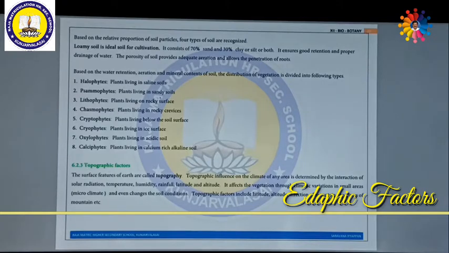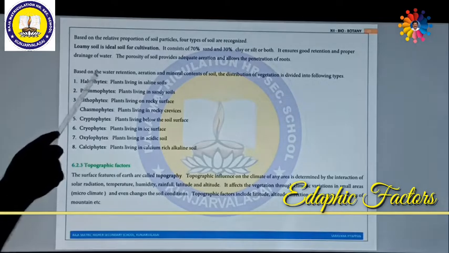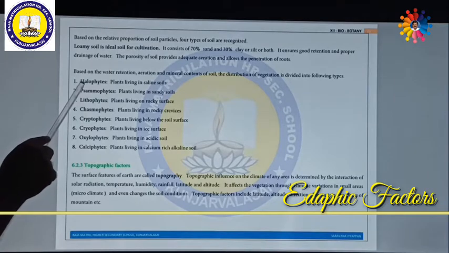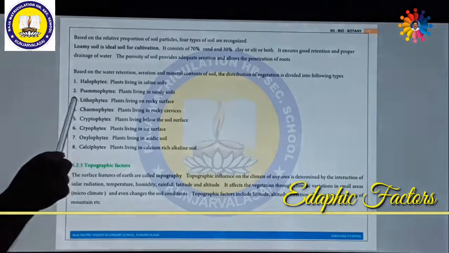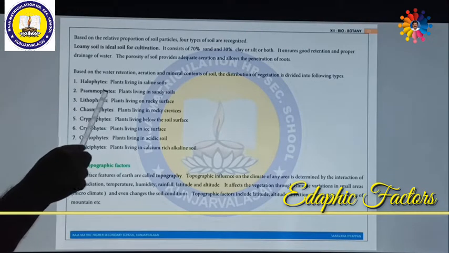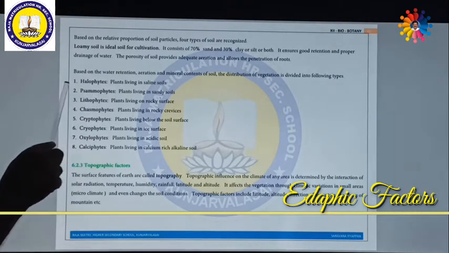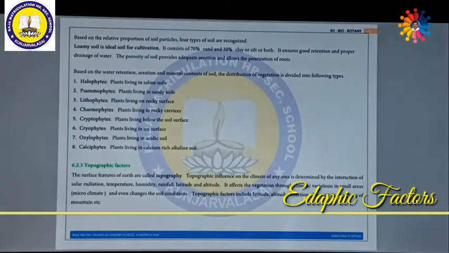Next, based on the water retention capacity, aeration and mineral content of soil, the distribution of vegetation is divided into different types. They are called halophytes. Phytes means plant. Halo means saline, salt. That means plants living in saline or salty water are called halophytes. Psammophytes: phyte means plant, psammo means sand. That means the plants living in sandy soils are called psammophytes.